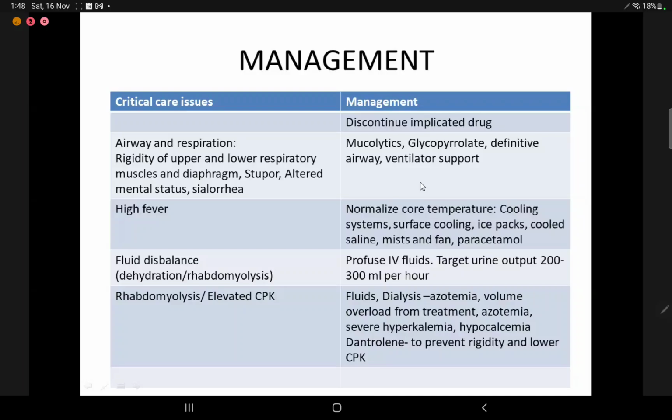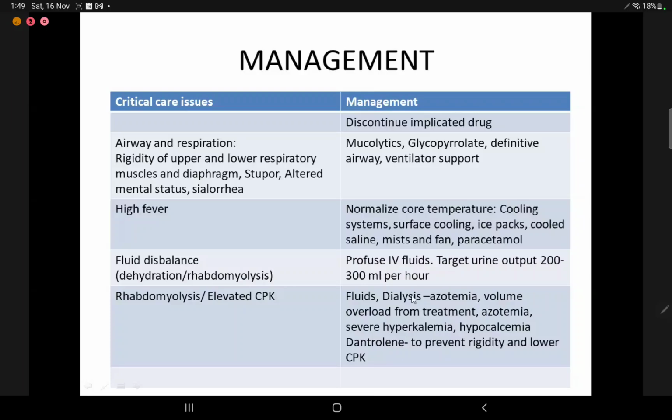High fever can be present. We'll normalize core temperature with cooling systems like surface cooling, ice packs, cooled saline, mist and fan, paracetamol. The definitive agent of NMS, that is dantrolene, also acts in high fever. There will be fluid imbalance due to dehydration and rhabdomyolysis. We will give profuse IV fluids.